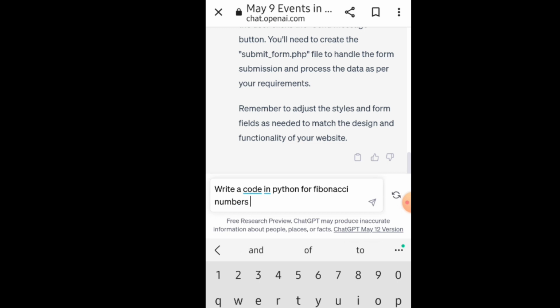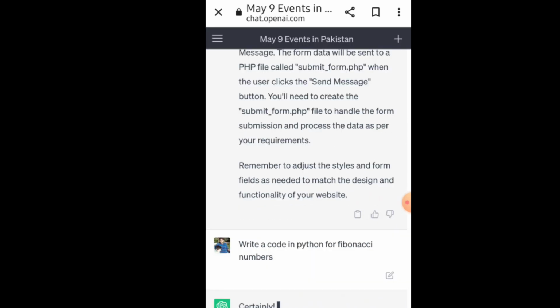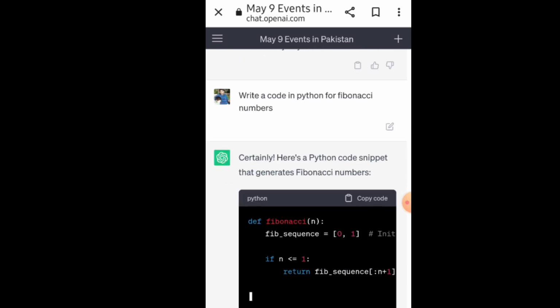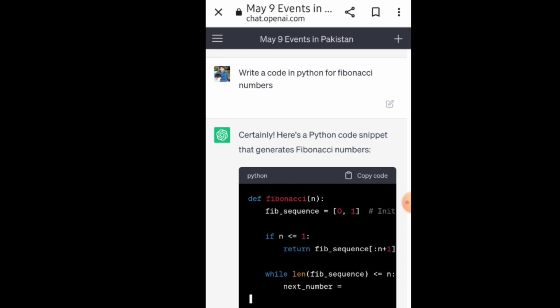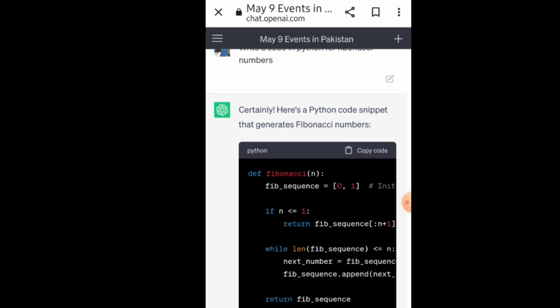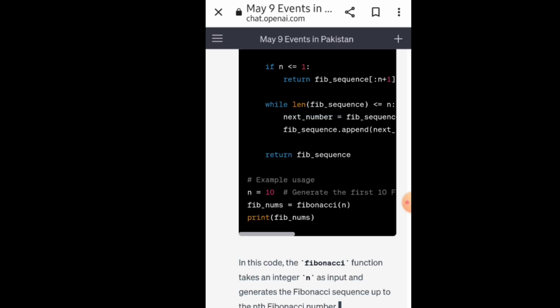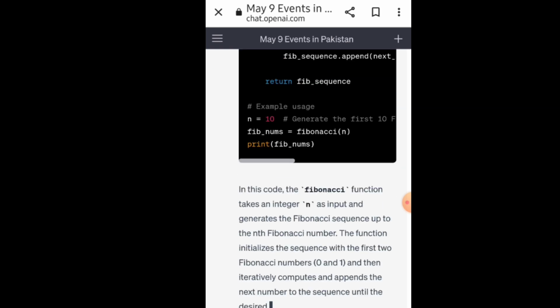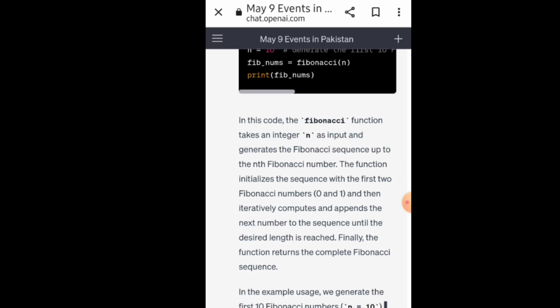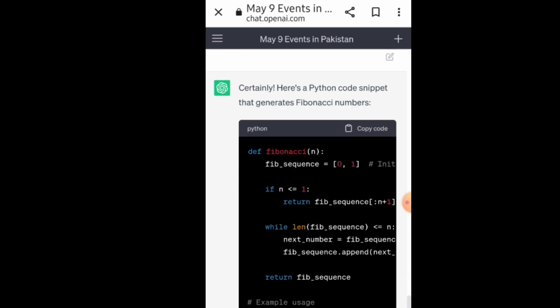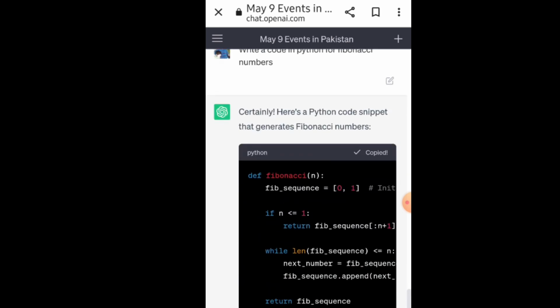It has used n plus 1, and for example it has taken n equal to 10, while Google Bard has taken n equal to 20. So there is a difference in coding practices, and I personally believe that ChatGPT is more advanced in writing code for any subject.